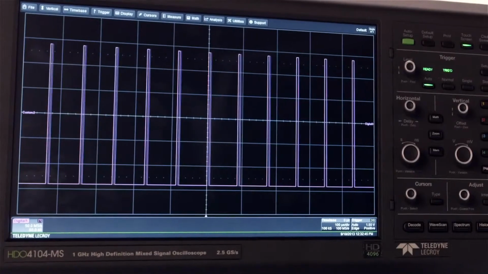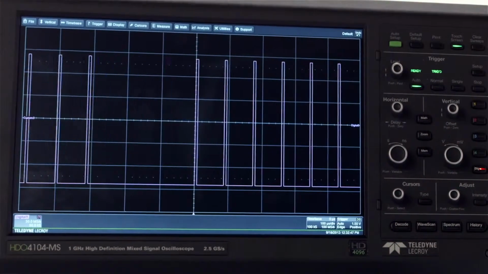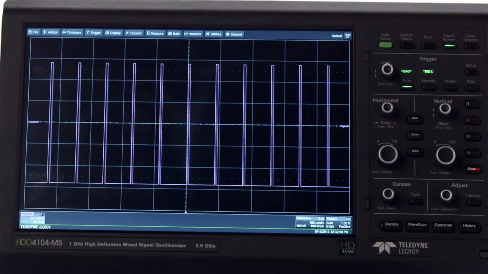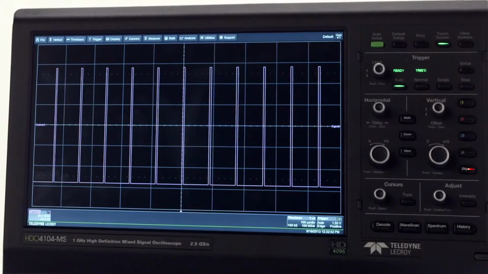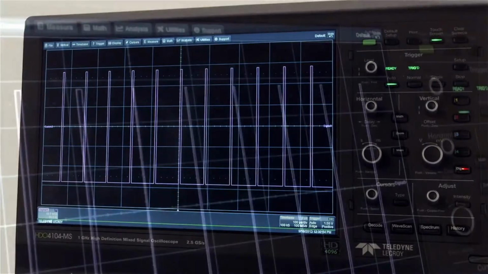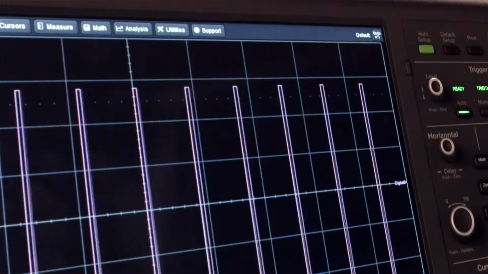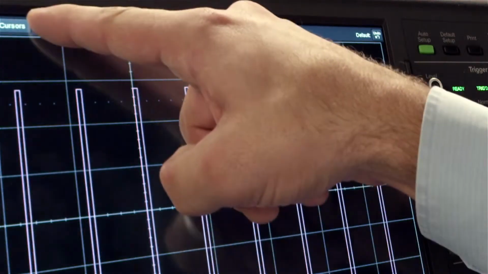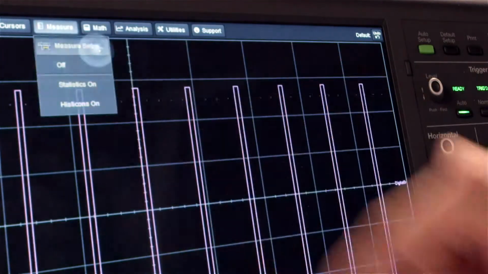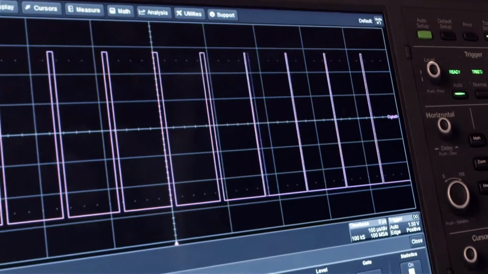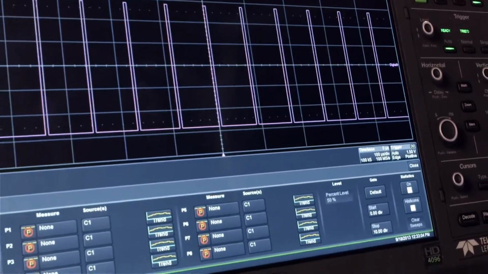Many timing parameters are available on the mixed-signal high-definition oscilloscopes to measure and analyze the characteristics of digital buses. Access the measurement menu from the Measure pull-down menu and select Measure Setup. Specify the measurement parameter and source for the measurements.